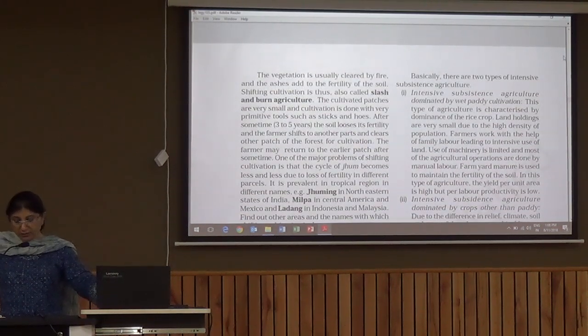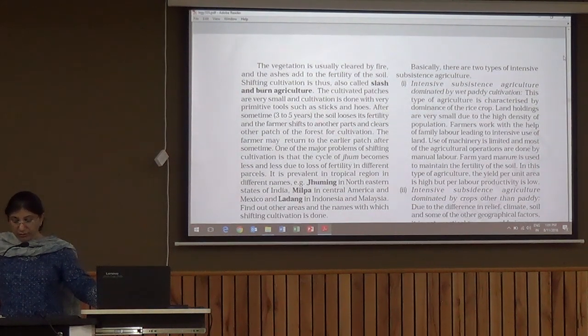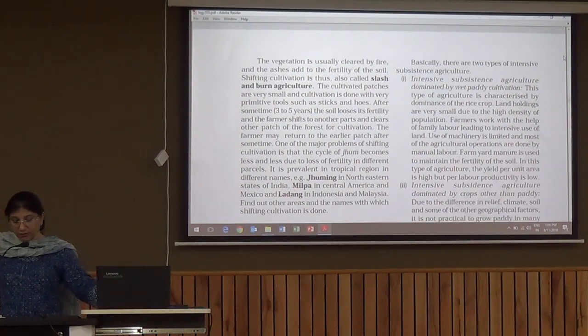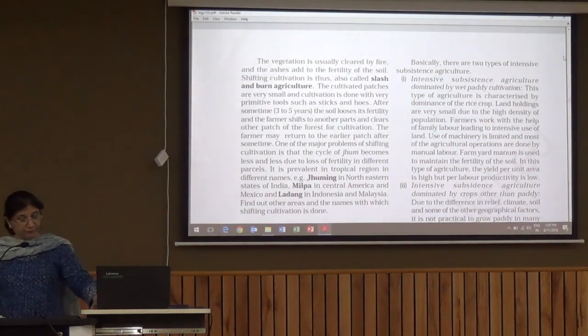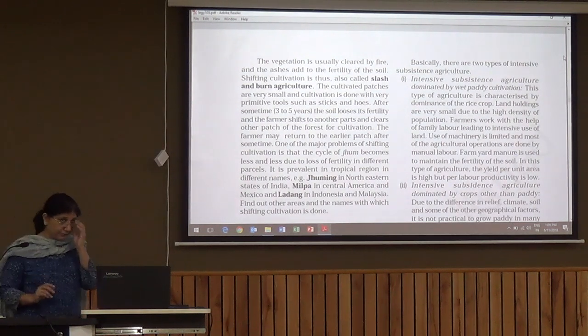So first one is the intensive subsistence agriculture dominated by wet paddy cultivation. Paddy is known as rice in agriculture. This type of agriculture is characterized by dominance of rice crop. So mainly in Southeast Asia, this is practiced. Land holdings are very small due to high density of population.